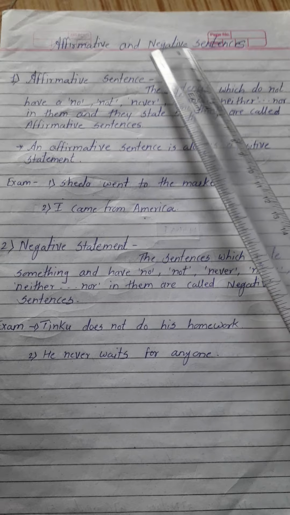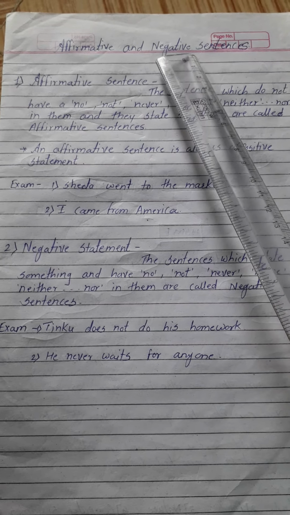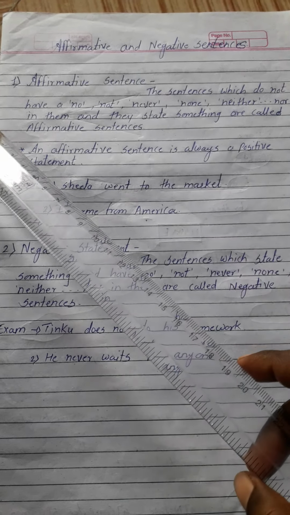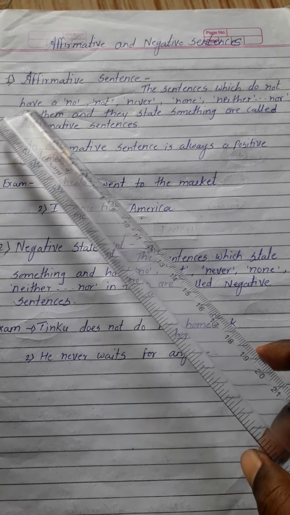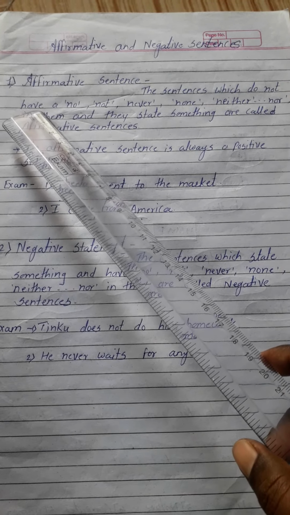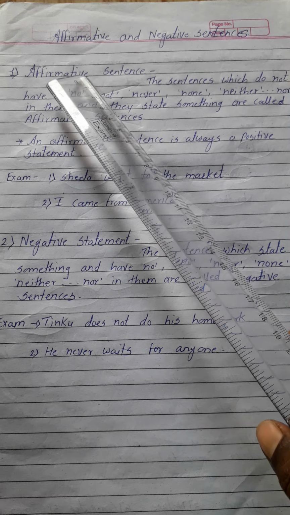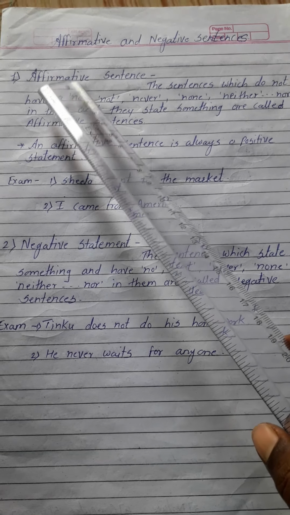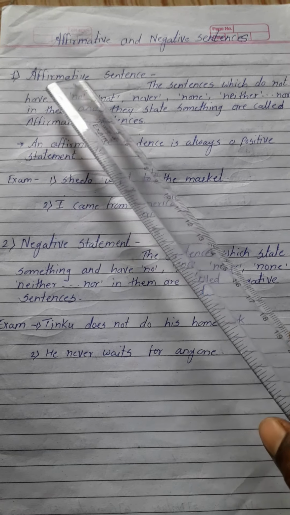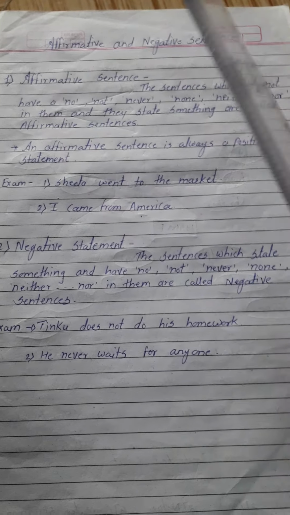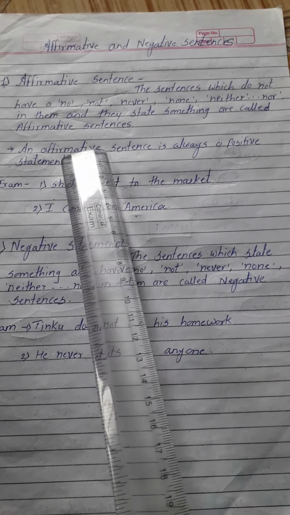Hello everyone. Today we are going to learn about affirmative and negative sentences. There are many types of sentences in languages, so today we are going to learn only about the affirmative sentence and the negative sentence. First of all, we will start with the affirmative sentences. What is an affirmative sentence?